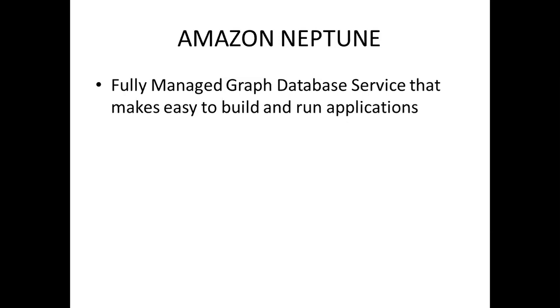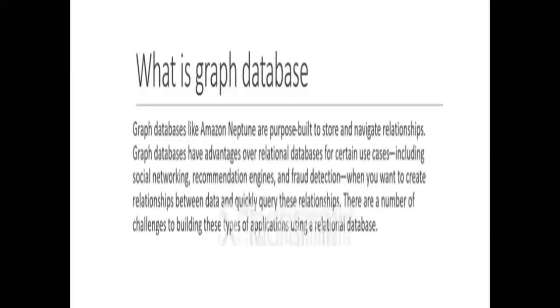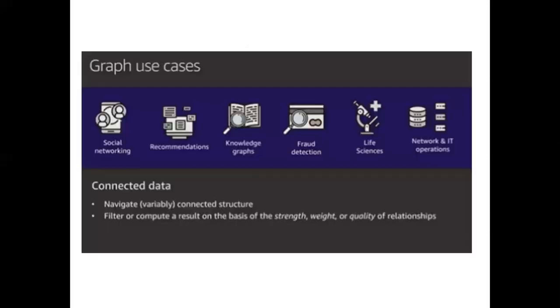And Neptune is a solution for all kinds of frameworks, all kinds of queries, which you can define. Also this graph database is not only to run or build applications, it is also for fraud detection methodology, social networking sites, recommendation engines. Everywhere you can use this solution for your graph database.